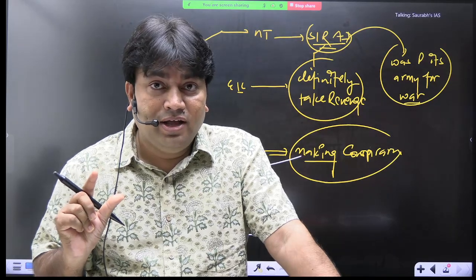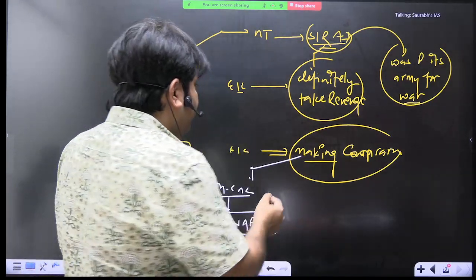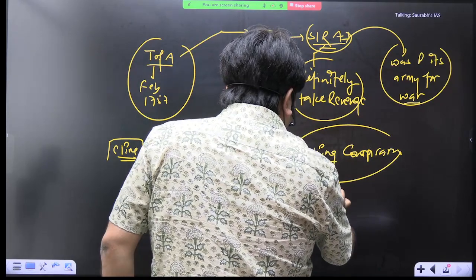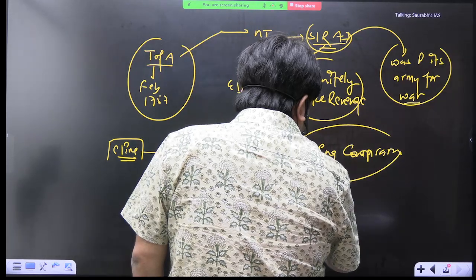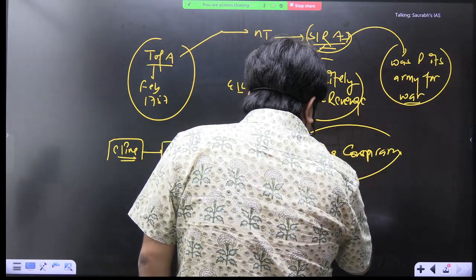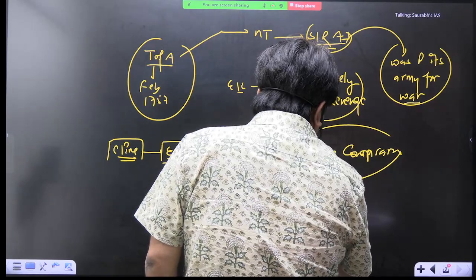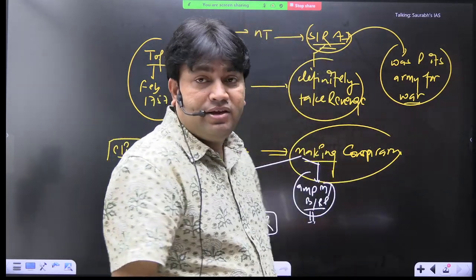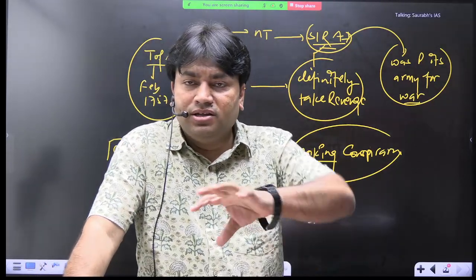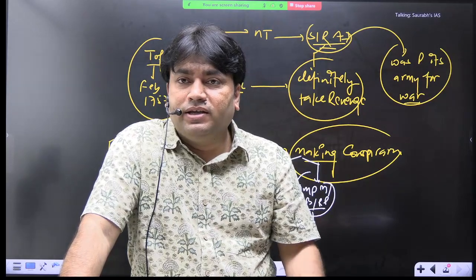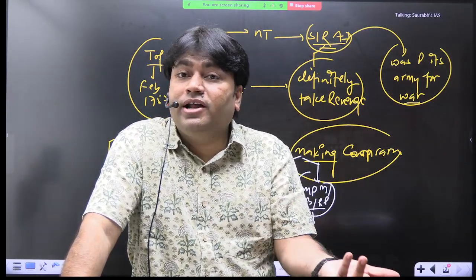This is one point. Now the second important point: the company will approach all important merchants, bankers, or rich persons of Bengal who were basically financing Siraj. Because the economic prosperity of Bengal depended on whom?